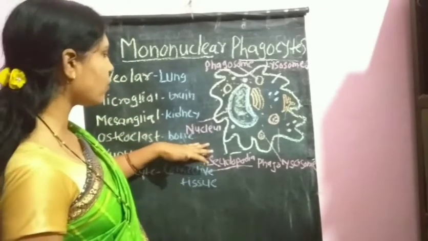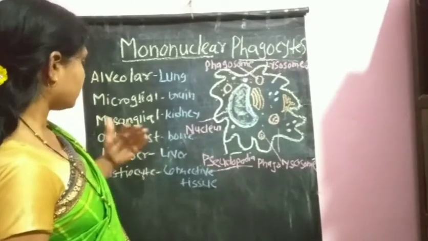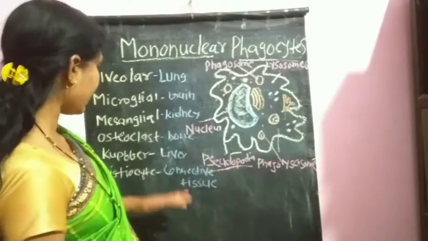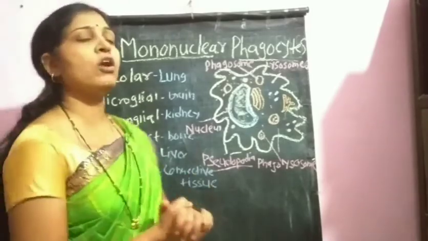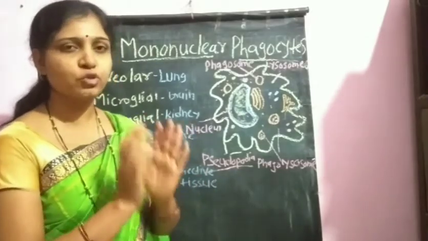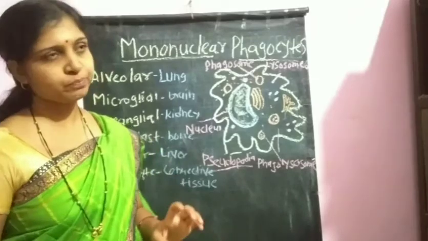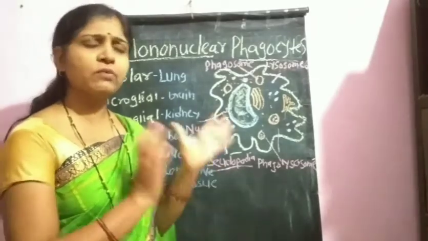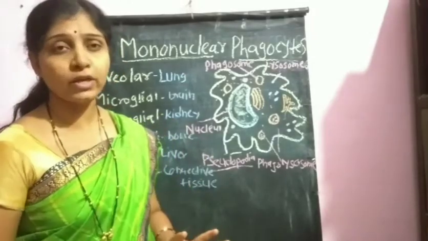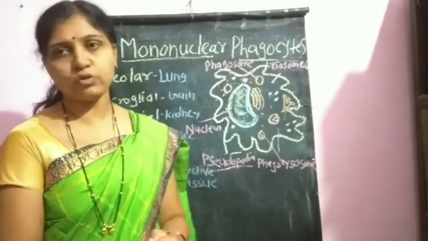Within the bone, the macrophages present are called osteoclasts. The liver macrophage cells are considered Kupffer cells, and within the connective tissue, they are called histiocytes. So on the basis of their location, that is the tissue basis, they get different names. No doubt, each of these different types of cells present at different tissue spaces within our body is doing the same function. That is, they have phagocytic activity.